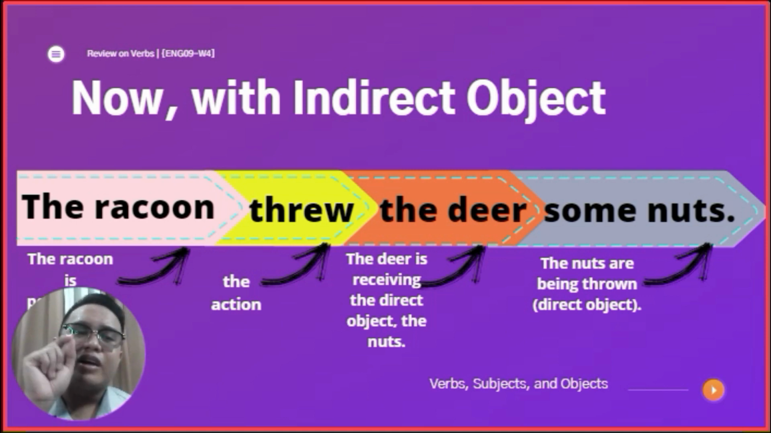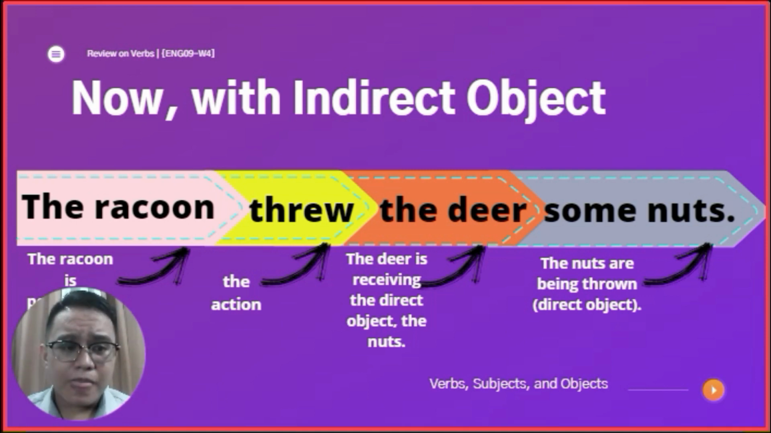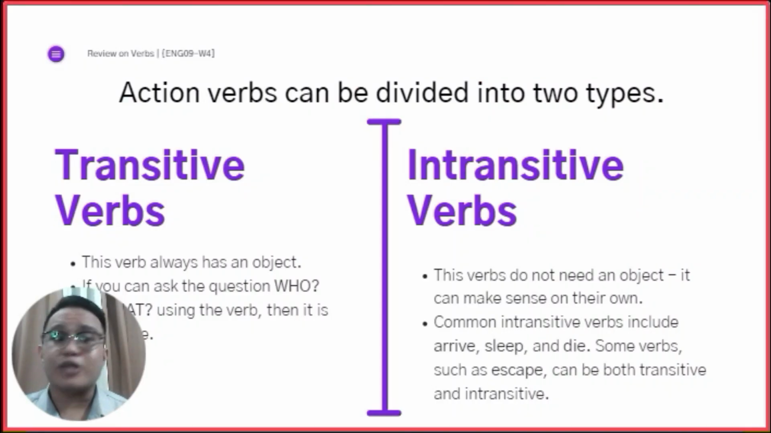Now, the raccoon threw the nuts. To whom? The deer. And that is what we call an indirect object. It answers the questions to whom or for whom. Now, action verbs can be divided into two. Using those things na ato na-learn ganiha, let's use it to identify the difference between transitive verb and intransitive verb.